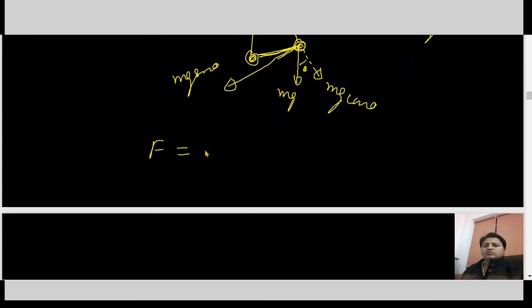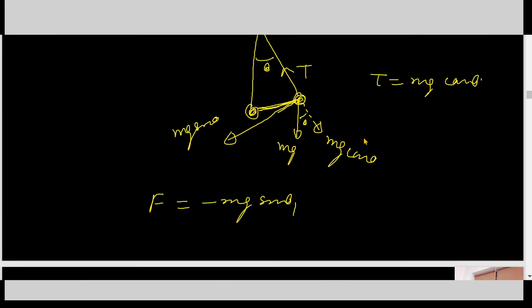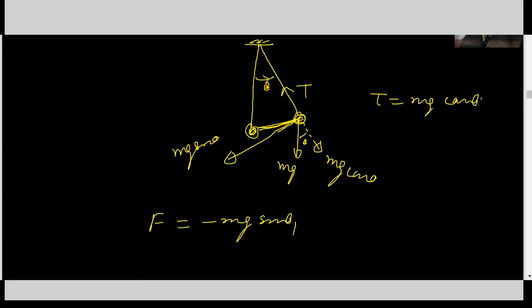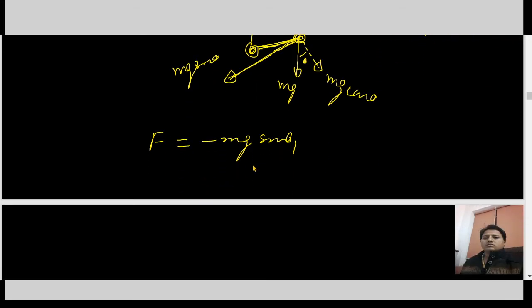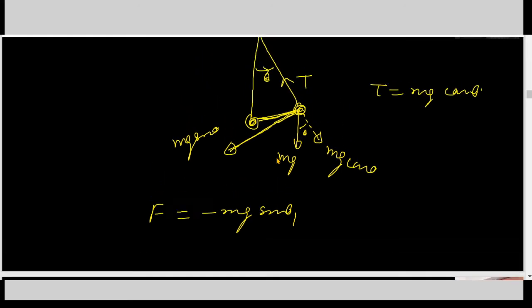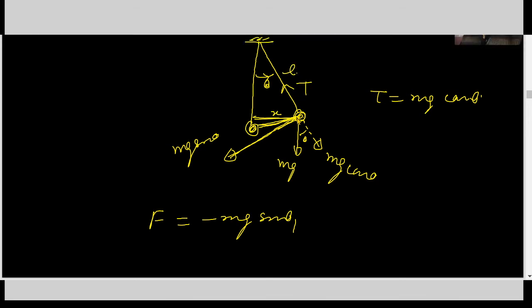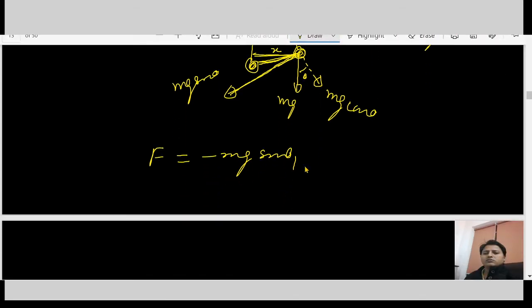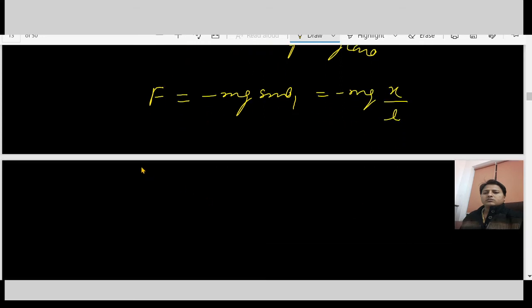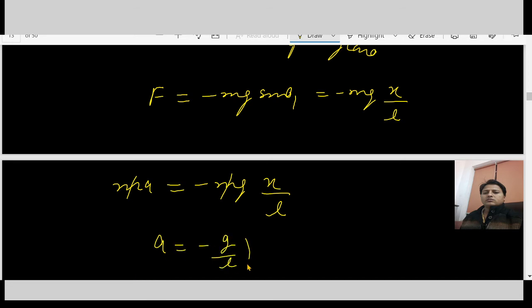So F equals minus mg sin theta. Minus sign, why? Because we have taken theta anticlockwise and the force is acting in the clockwise sense. So if we consider this distance as x and this length as L, what is sine theta? Sine theta is x over L. So minus mg x over L. F equals ma from Newton's second law, so ma equals minus mg x over L. m gets cancelled out. a equals minus g over L into x.